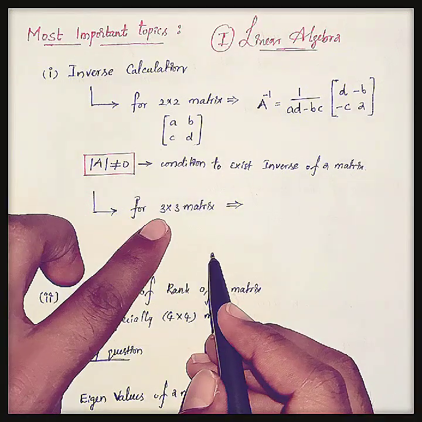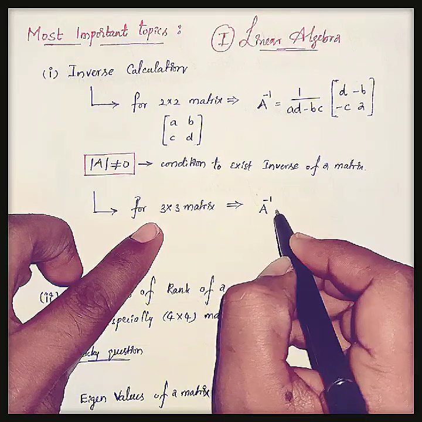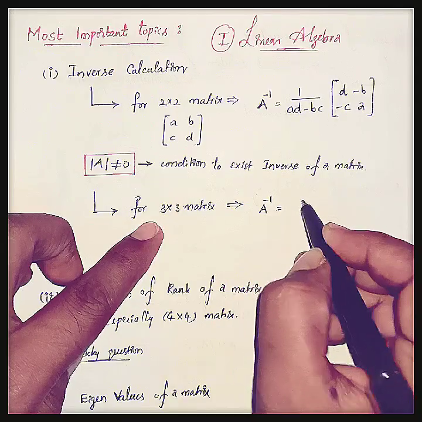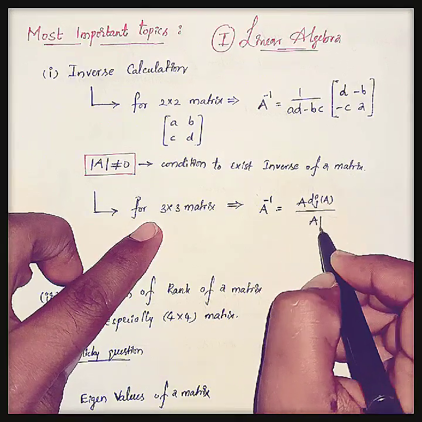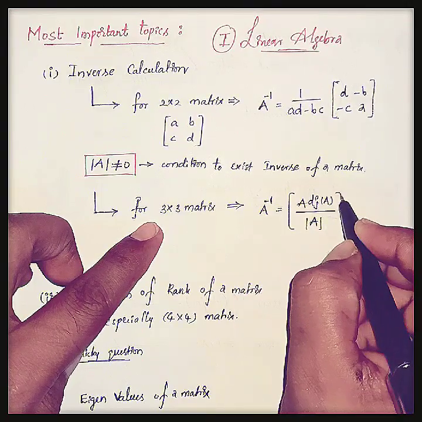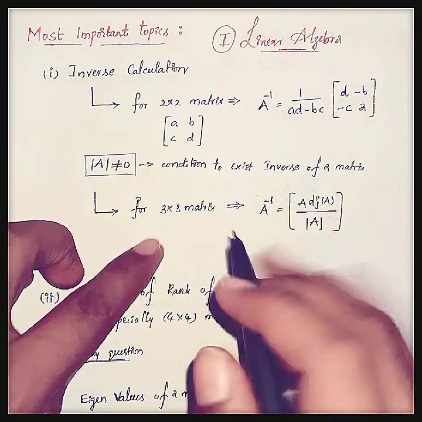And for a 3 by 3 matrix, the inverse calculation is A inverse equals adjoint A by det A. Like this, we can calculate the inverse of higher matrices, that is 3 by 3 or 4 by 4 matrix.